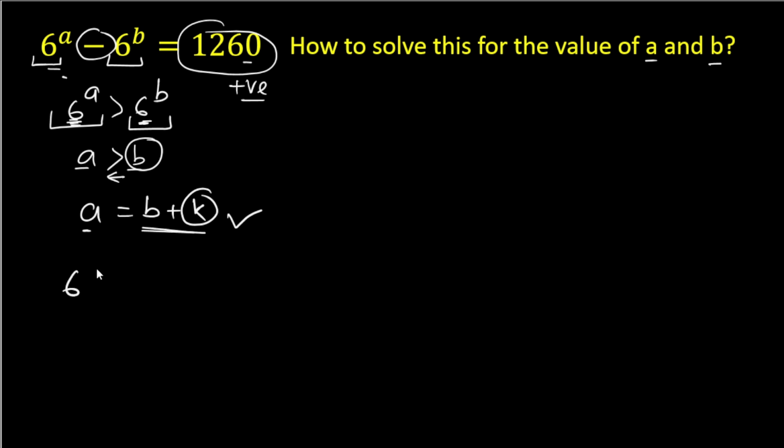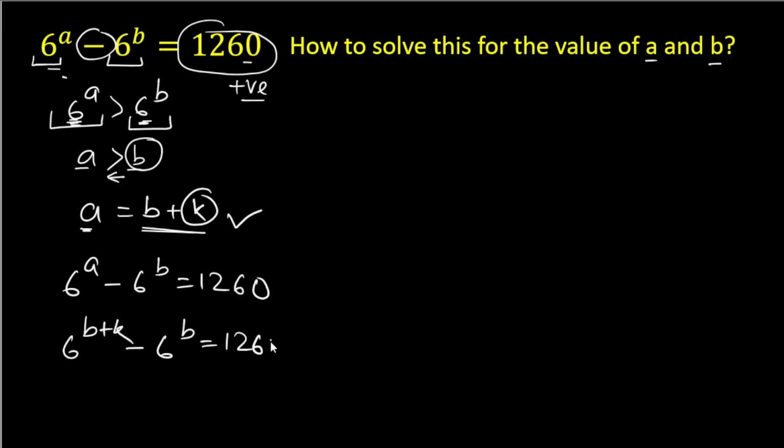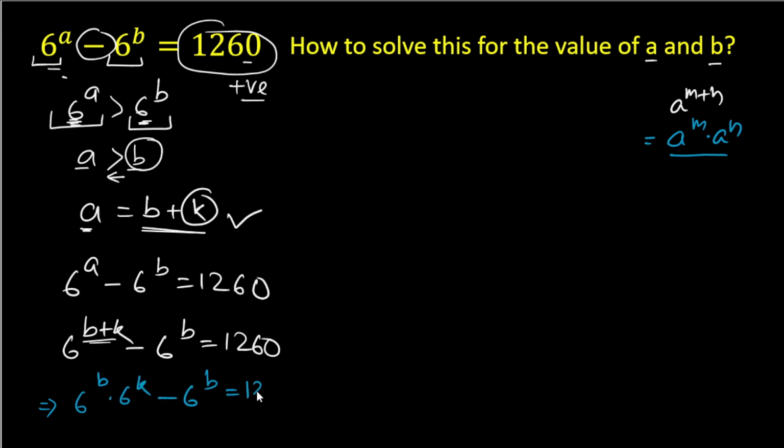So we have 6^a - 6^b = 1260. Now in place of a we'll write b plus k. So 6^(b+k) - 6^b = 1260. Here the exponent values are in addition. It is in the form of a^(m+n), and we can write it as a^m times a^n. So according to this formula we can write this expression as 6^b times 6^k minus 6^b, equal to 1260.